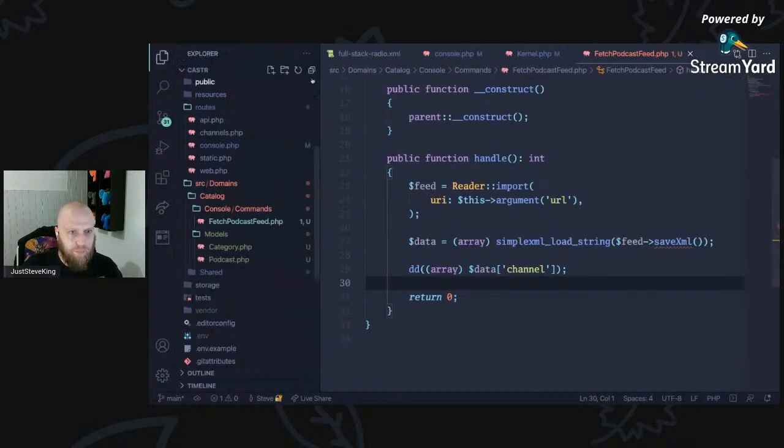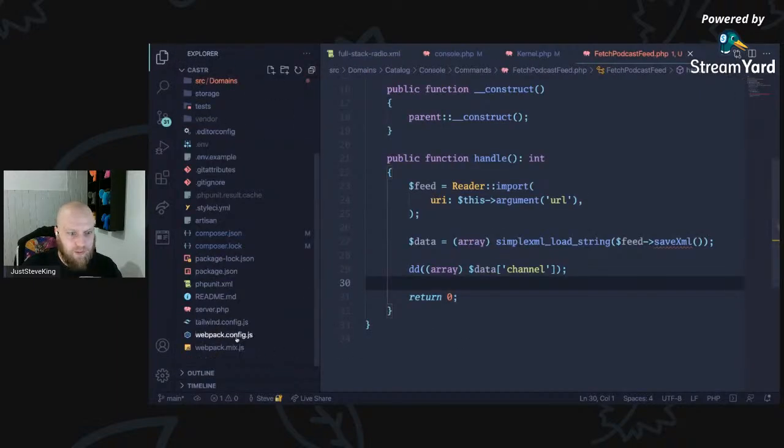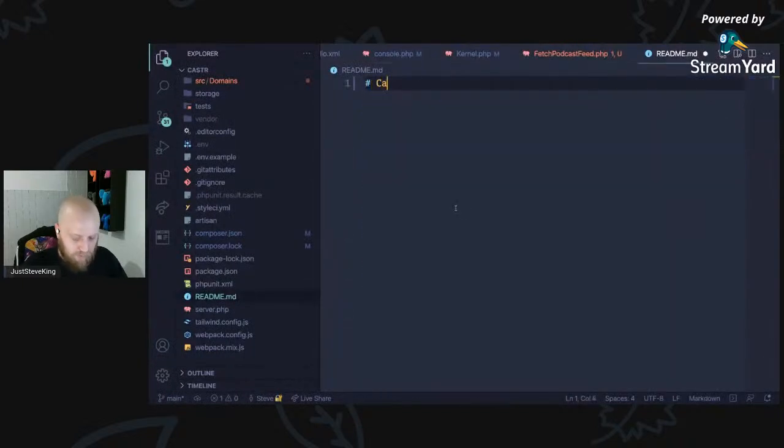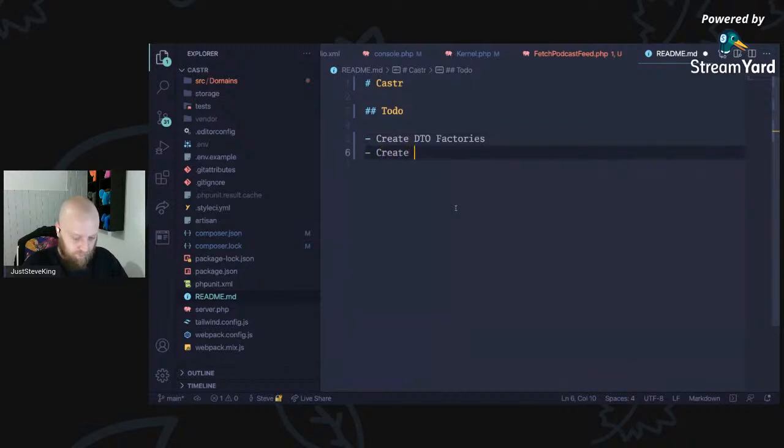What I will do is in our README, we're just going to grab this and we're just going to say, Custer. We'll just create a nice to-do list. So finish. Okay, so create DTO factories, create DTO.